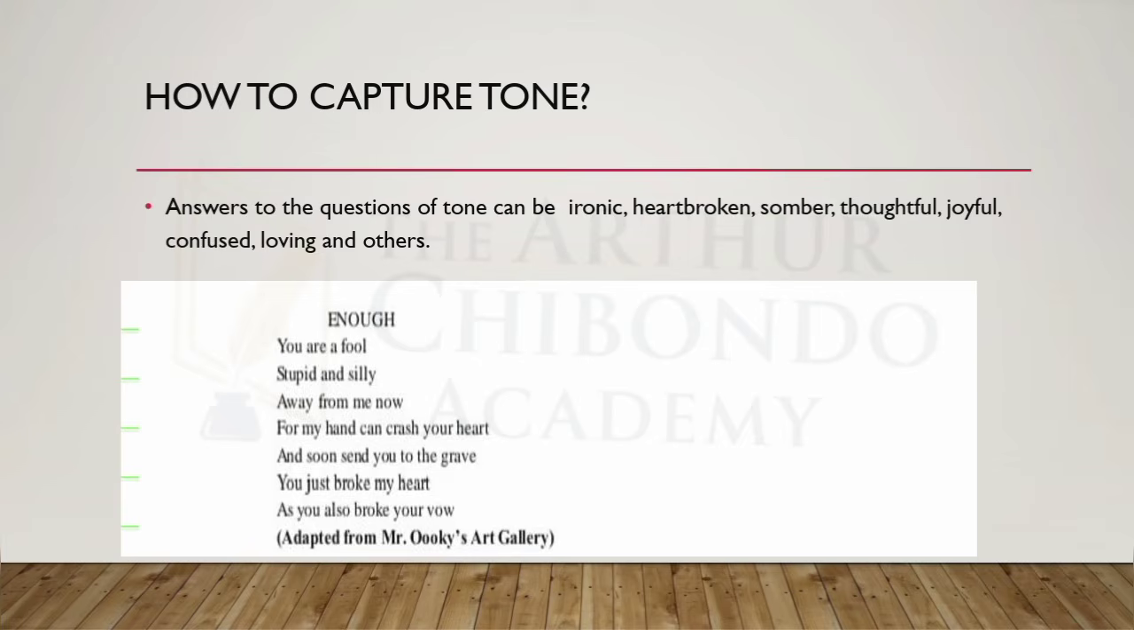Let us look at this poem. Enough. You are a fool, stupid and silly. Away from me now, for my hands can crush your heart, as soon send you to the grave. You just broke my heart, as you also broke your vow.